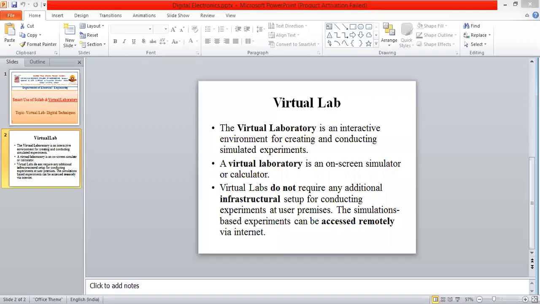Yes, I will repeat once again regarding the virtual lab. A virtual laboratory is an on-screen simulator, or calculator on your screen, with the help of your mobile, laptop, or PC. Yes, you can simulate different experiments, for different subjects, on your PC. Virtual labs do not require any additional infrastructure for conducting experiments at the user premises. At your premises, at your home, you can perform the different experiments.